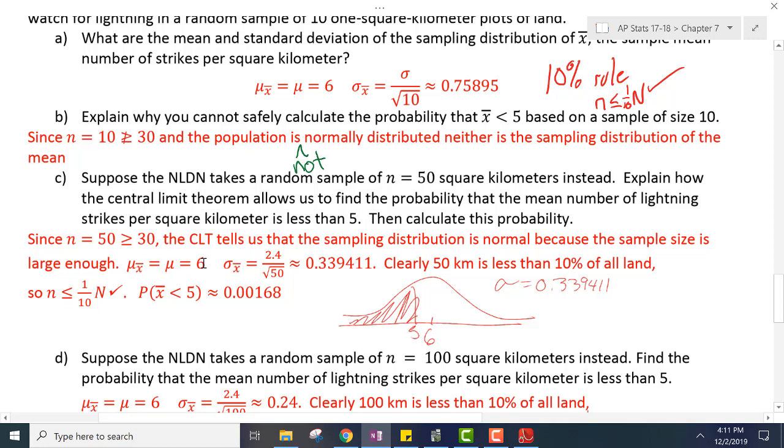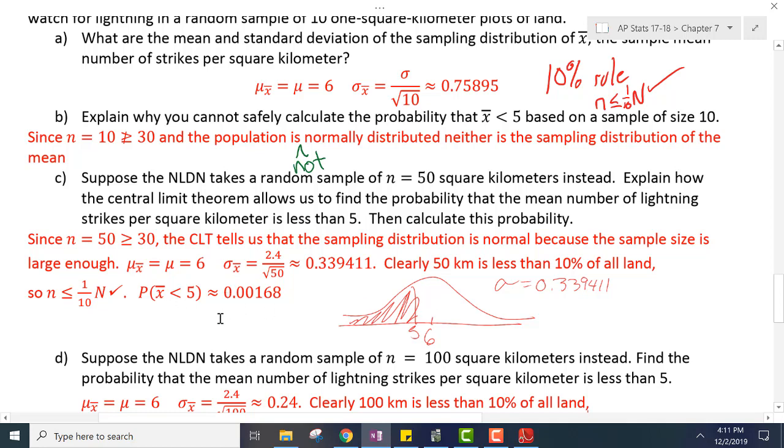Mu x bar is mu, which is 6 still. Our standard deviation is the population standard deviation, 2.4, over the square root of our sample size, now 50. Clearly, 50 kilometers is less than 10% of all land. So we can find our mean and standard deviation now. We already did. And the 10% rule checks out as well.